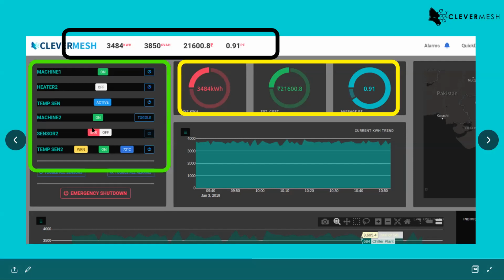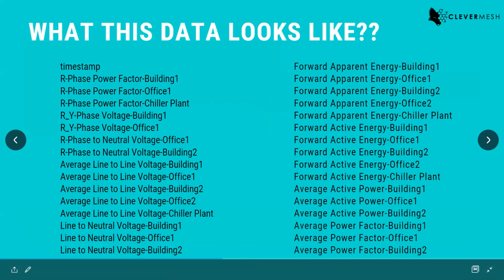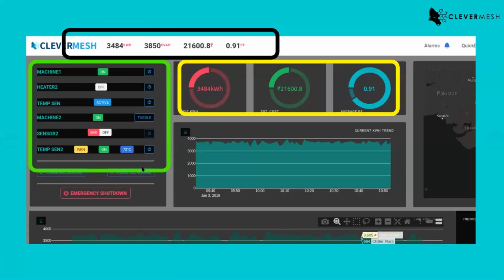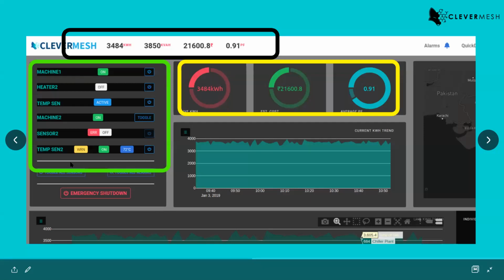Now what about this part? So again, we can use the same data. What data? This data. We can use the same data to identify patterns from your historical errors or historical performance related stuff, right? And we can generate notifications here. So this is a simple notification if the machine is on or not, or a sensor is active. But you can see there is some error notification here. There is some warning over here with your temperature sensor.